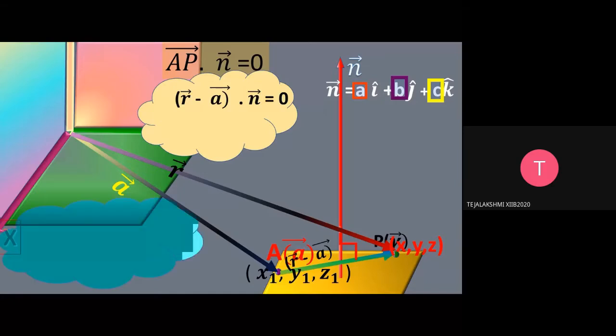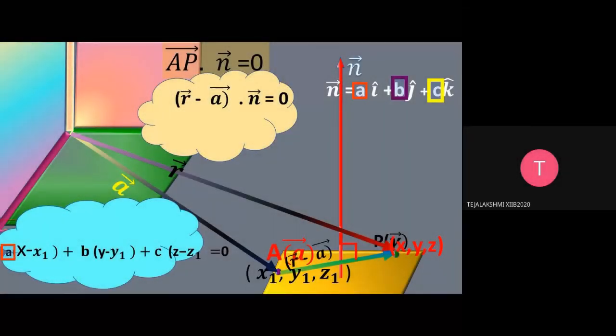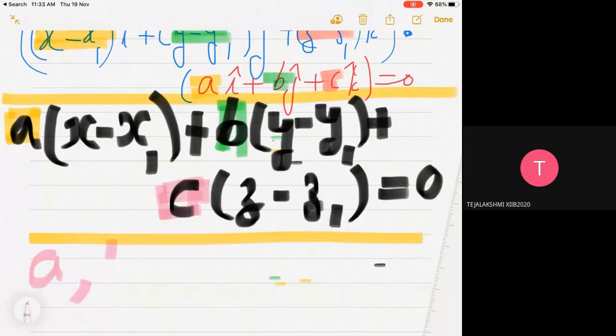Then after applying this in the vector equation, you get a into x minus x1 plus b into y minus y1 plus c into z minus z1 equal to 0 as the equation of the plane. Okay. ABC is the direction ratio of the normal.